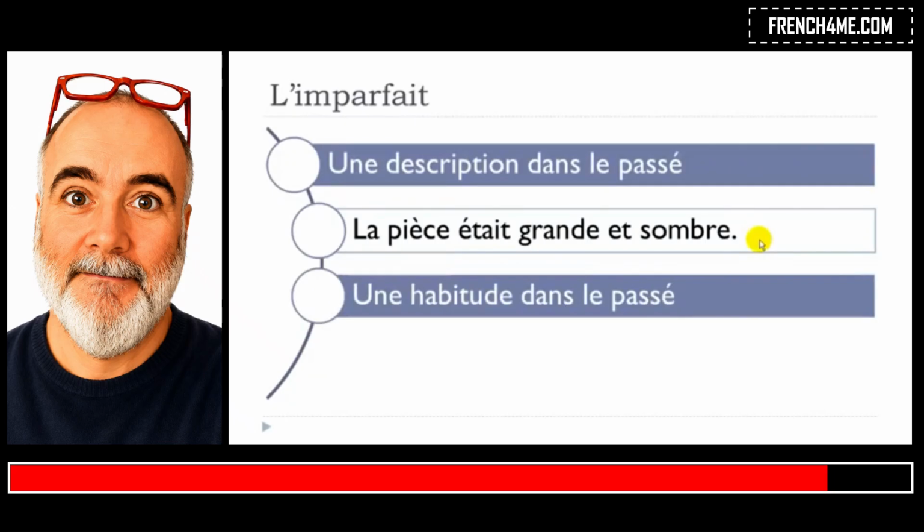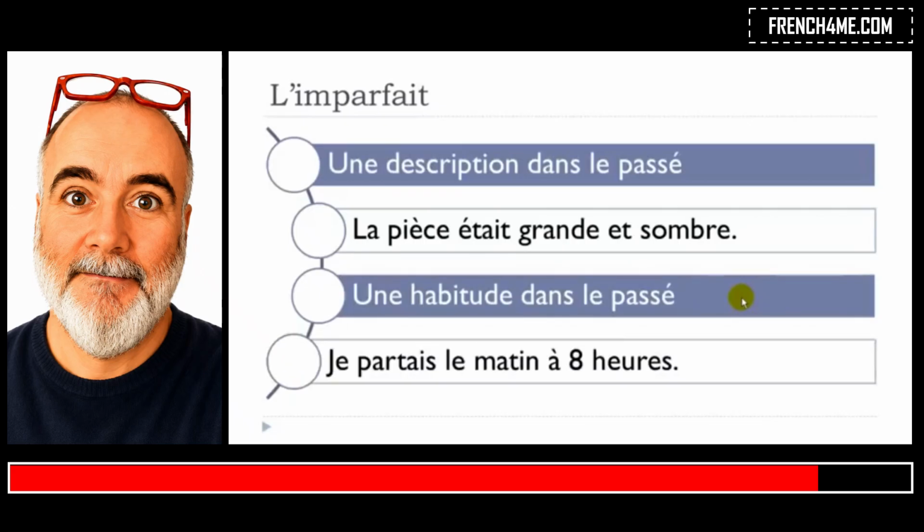Second situation, une habitude dans le passé. So a habit, something that you are used to doing in the past. The example is je partais, partir is to leave, and it's the imperfect form here. Le matin, the morning, à 8 heures. So in that case, you want to say that it's a habit, something that you do in the past, then you should use l'imparfait.